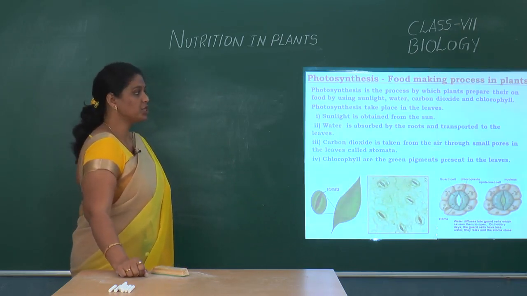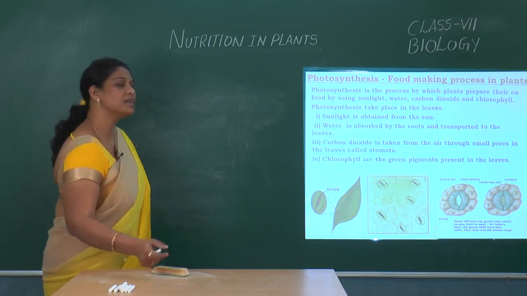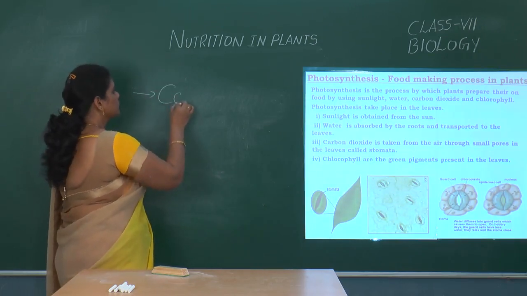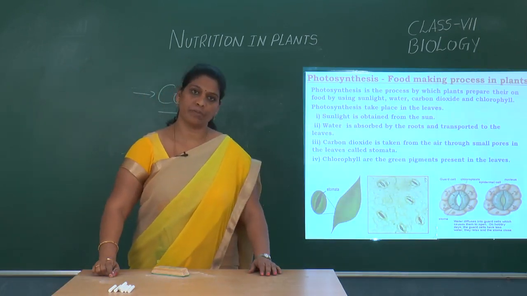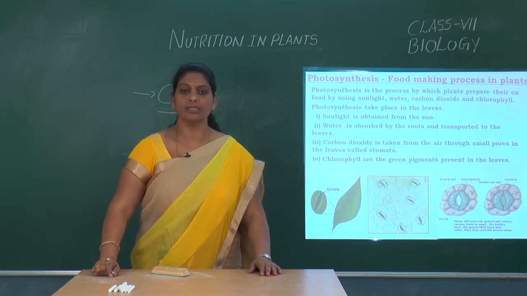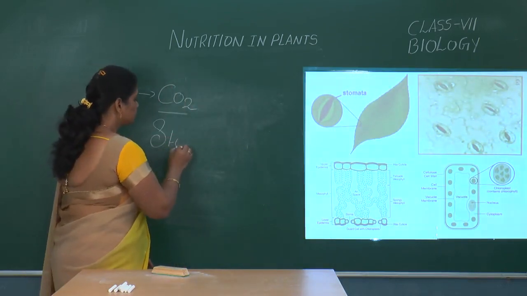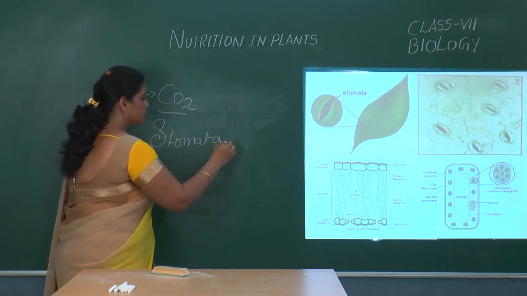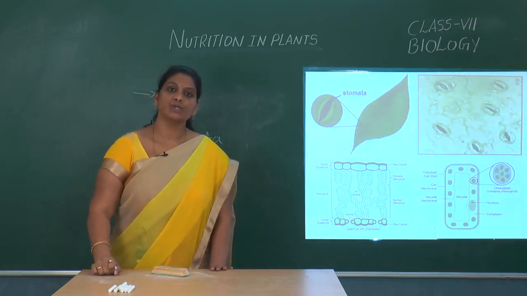And the next essential element for the process of photosynthesis is carbon dioxide. How do plants get this carbon dioxide? For the exchange of gases, the plants have tiny holes on their leaves. Those tiny holes are called stomata. Through these tiny holes, the exchange of gases occurs.